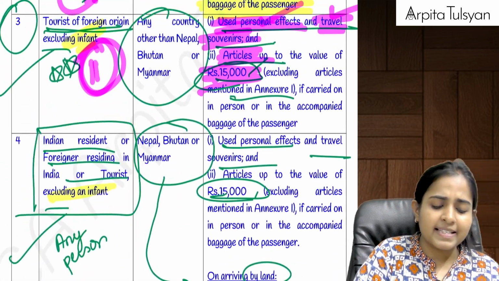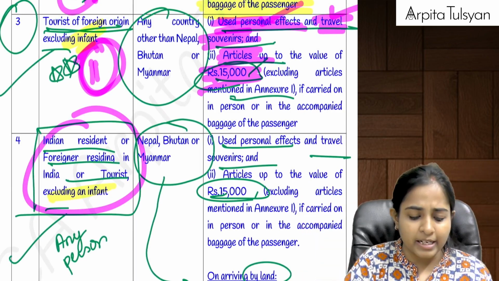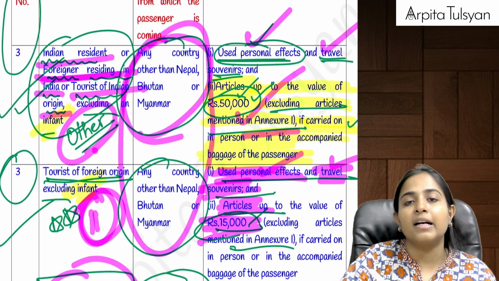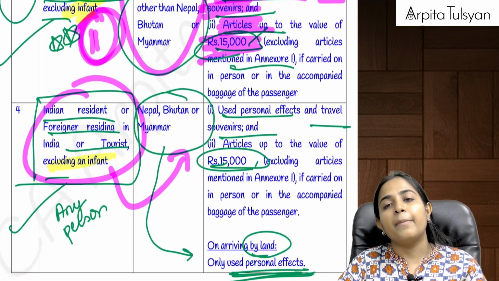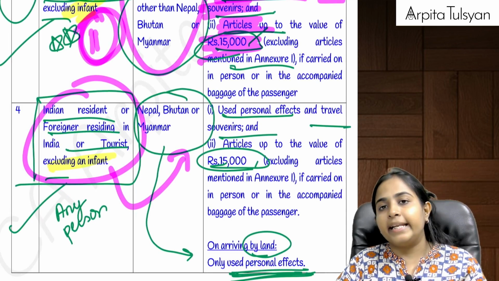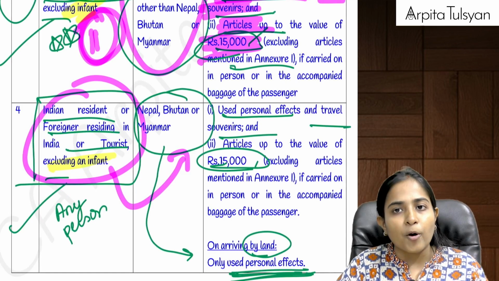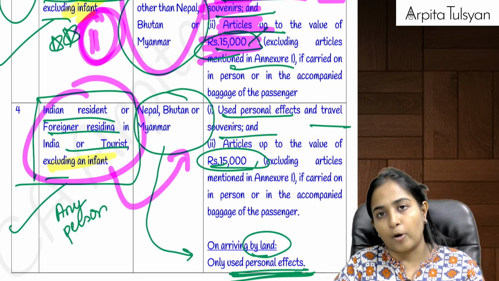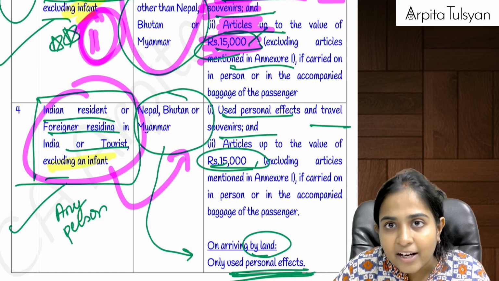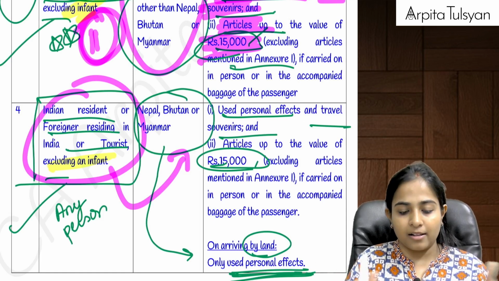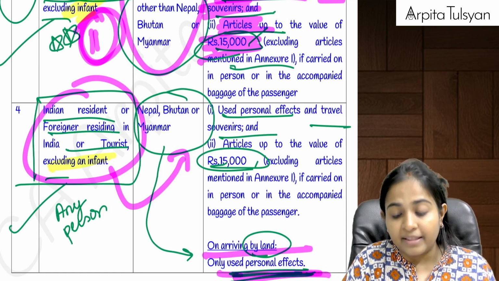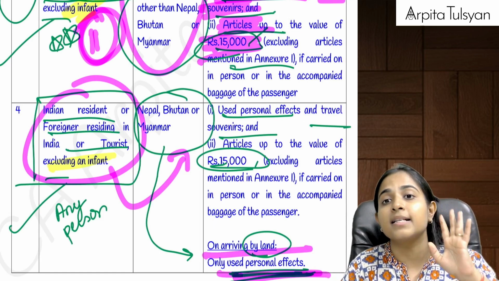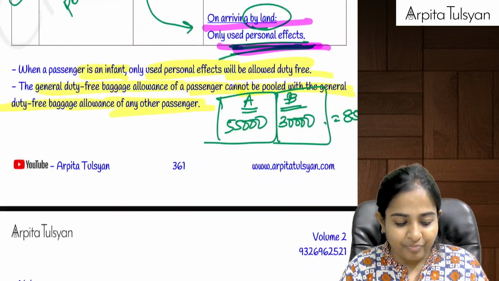And last, if there is any person, be it an Indian or a foreigner, coming from Nepal, Bhutan, Myanmar. In the above 2 points, it was coming from any country other than Nepal, Bhutan, Myanmar. Here, if they are coming from Nepal, Bhutan, Myanmar, they can bring used personal effects, no problem. They can bring travel souvenirs, no problem. They can bring articles up to 15,000, no problem. But if they are coming by land route, because the roadways are open, they can bring only personal effects. Travel souvenirs are also not allowed. Articles up to 15,000 are also not allowed. Are you clear with this?